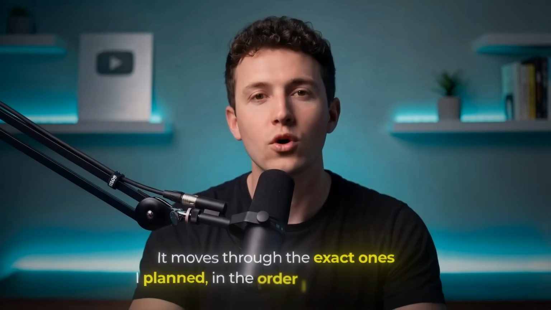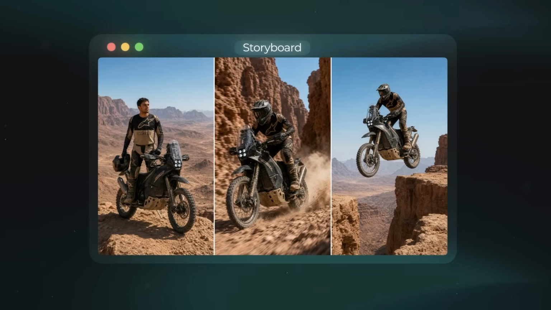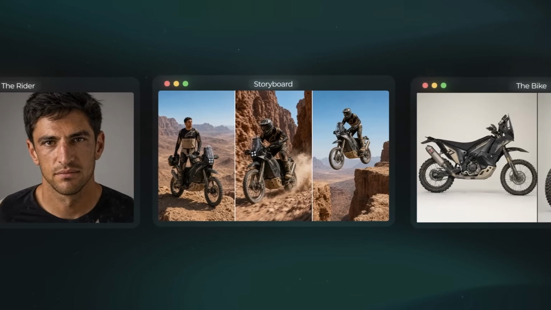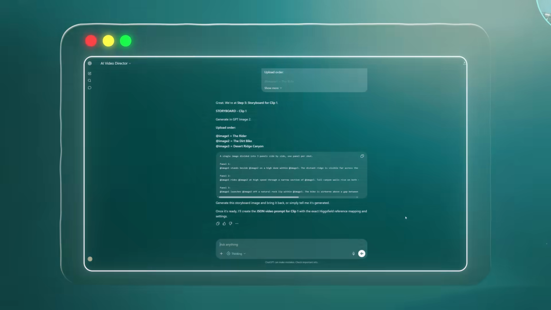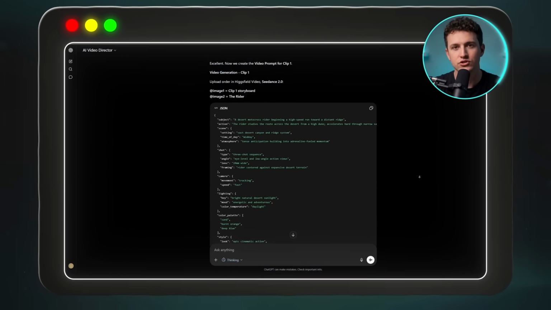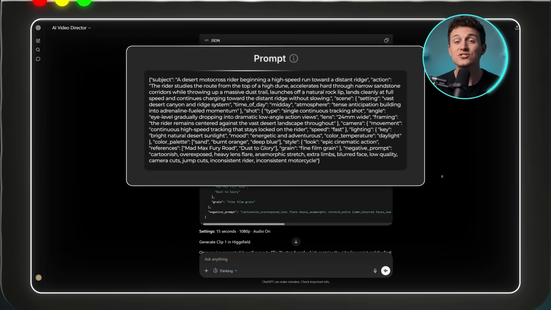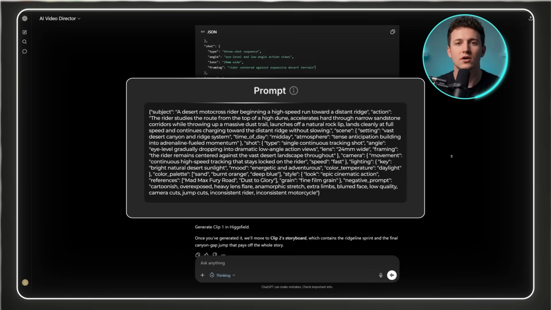When I go to make the video, the model takes that storyboard and follows it as the layout. So instead of making up its own random shots, it moves through the exact ones I planned in the order I planned them. And since the rider and the bike in those panels come straight from my reference images, they stay looking like the same rider and bike the whole way through. Then the GPT writes me the video prompt too, except this one's in JSON. That's just a more structured format. The video models follow more closely, so the result comes out much better.